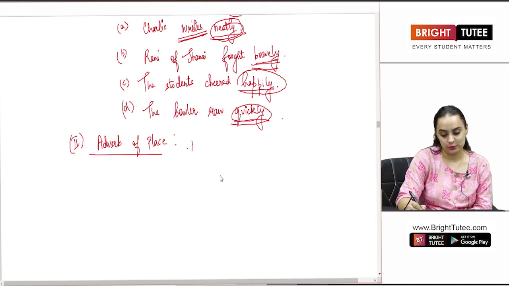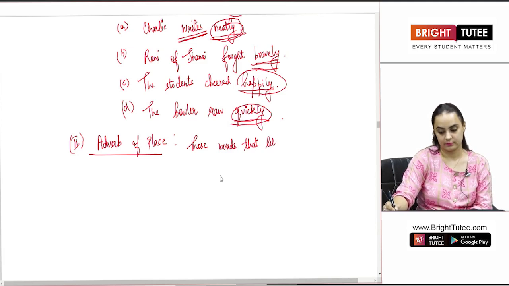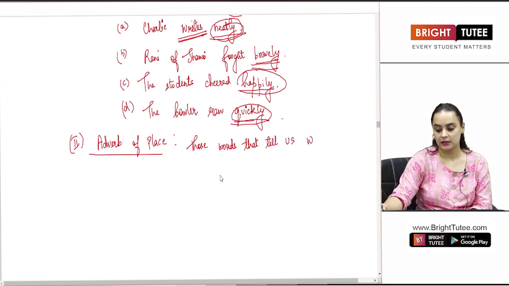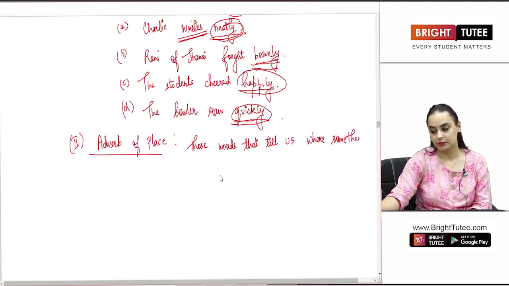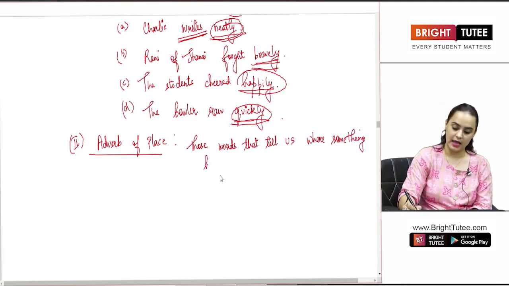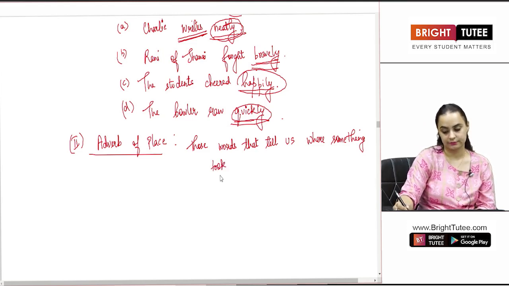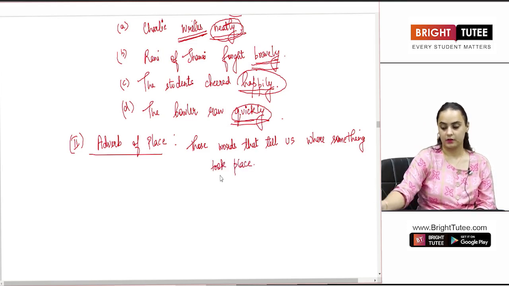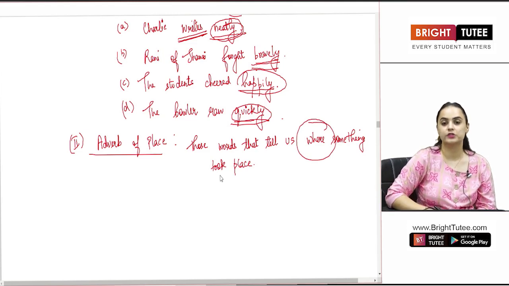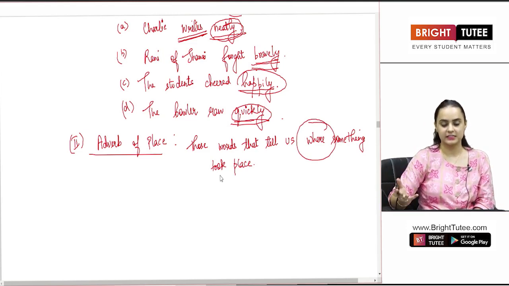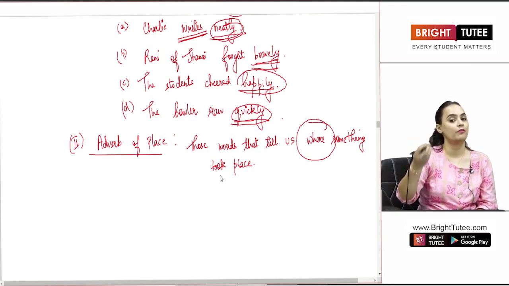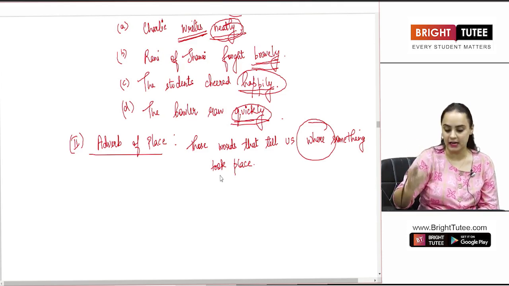So those words that tell us where something happened or where something took place. So they answer the question where. So that is what an adverb of place is going to tell us.